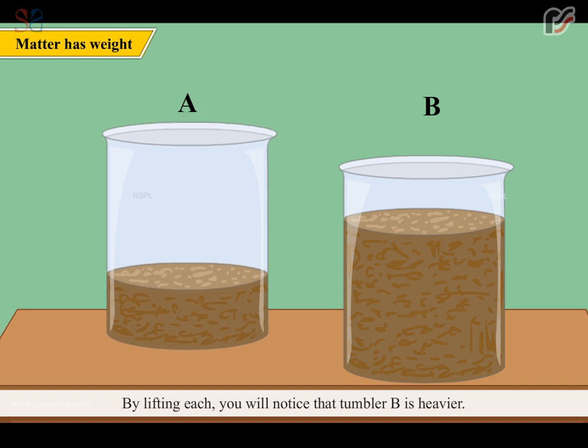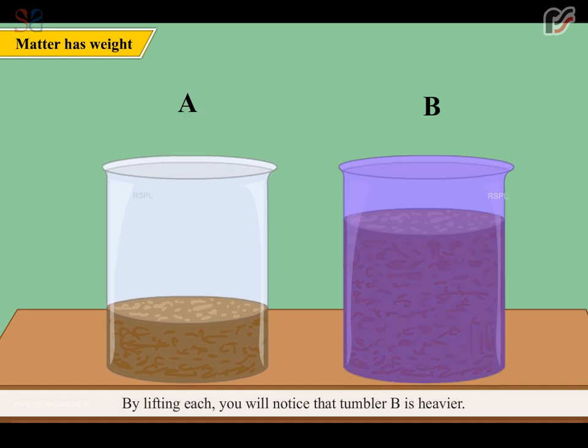By lifting each, you will notice that tumbler B is heavier. Tumbler B is heavier because it has more matter, that is sand. What did you understand, Minnie? If we have objects of same size, the one with more matter will be heavier.